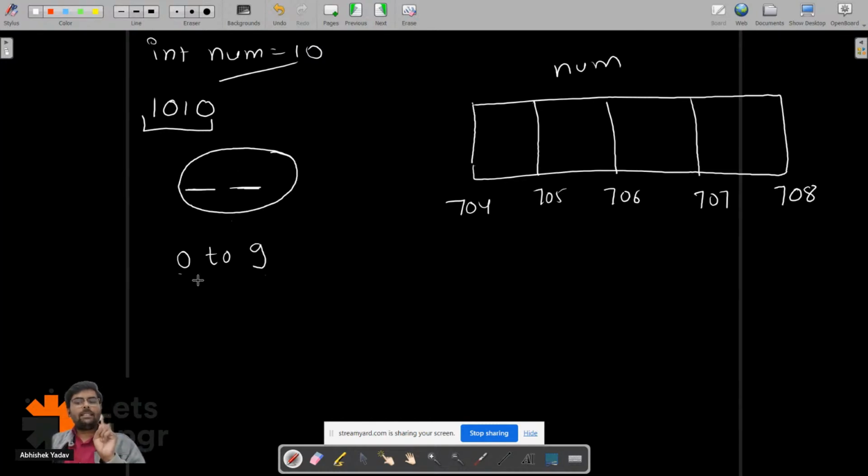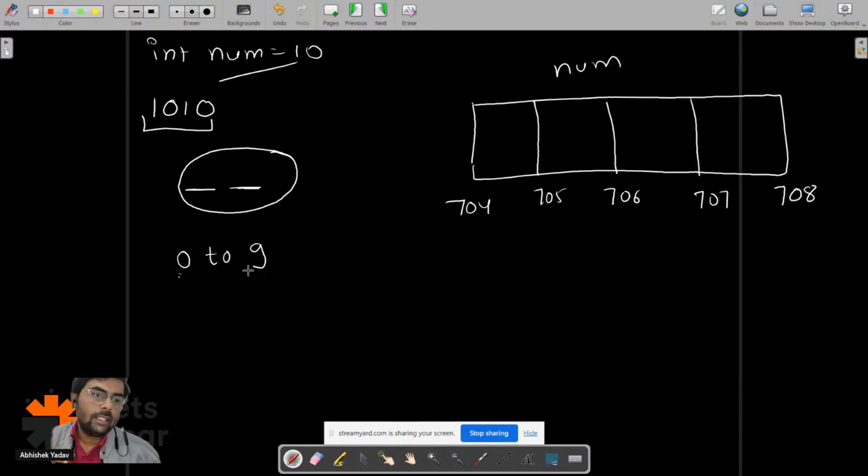You have two places and you have numbers from 0 to 9. How many possible numbers you can generate? Please write in the chat. The question is clear. We have two places and I have to generate different numbers with options between 0 to 9. How many different combinations can I generate, guys?